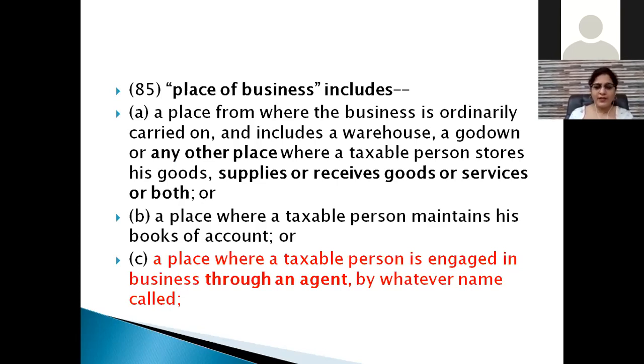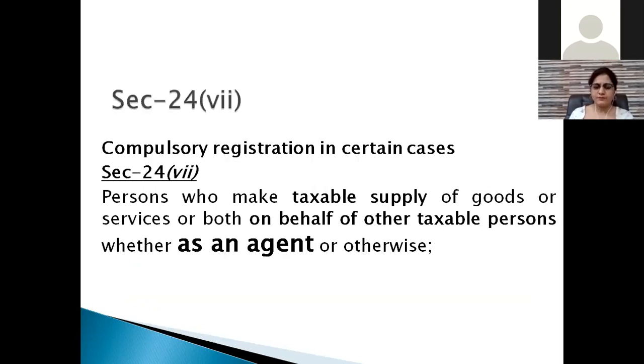It means, one, it is clarified he is an agent. Then the second thing is his place of business is deemed to be your place of business also, and has to be mentioned at the time of registration, or if he became your agent after that, it has to be shown after doing the addition in that.